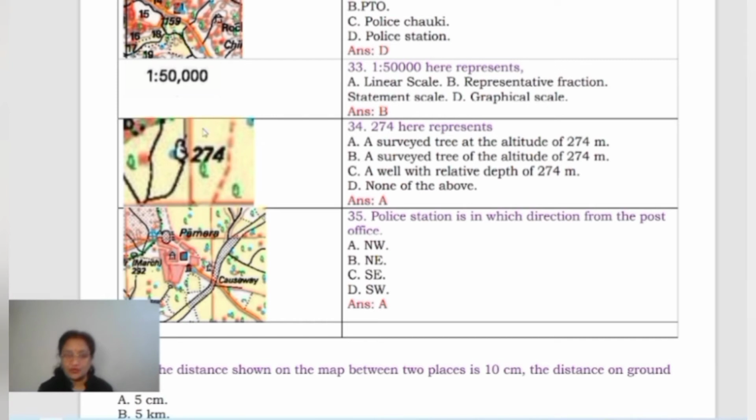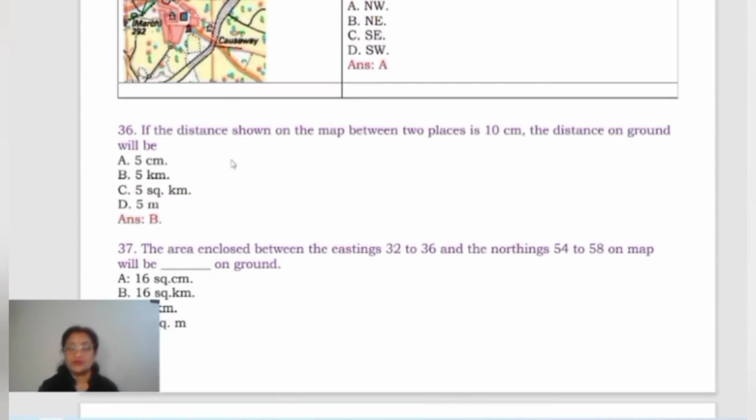So at that point the height is 274 meters, and the surveyed tree is standing there. Clear? It's not the height of the surveyed tree.